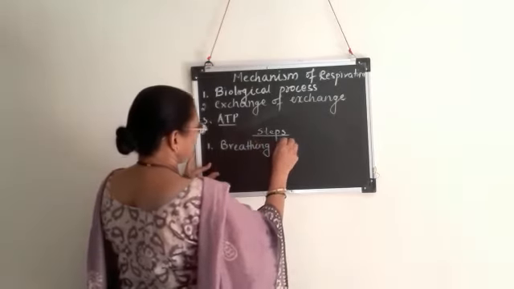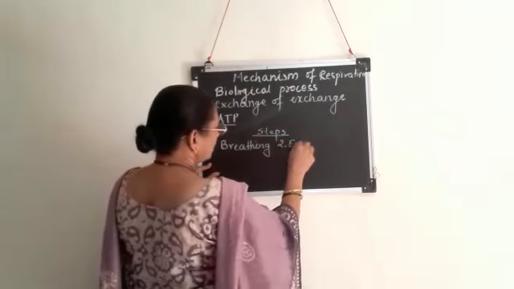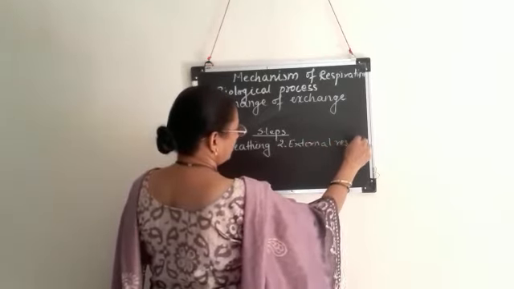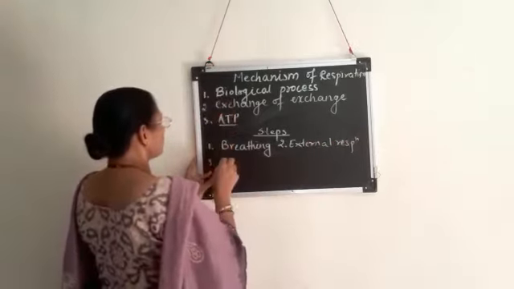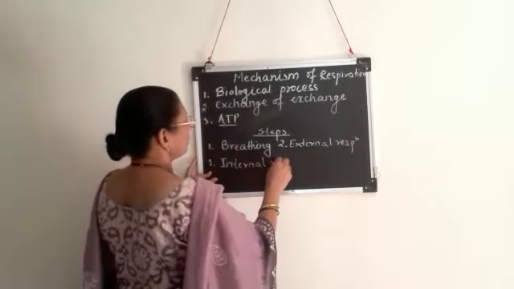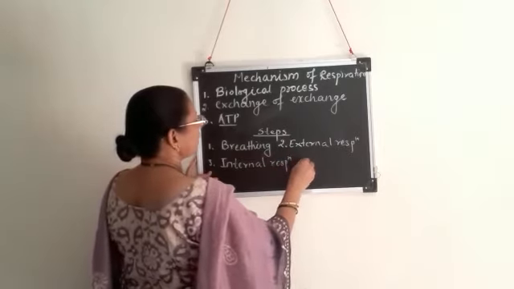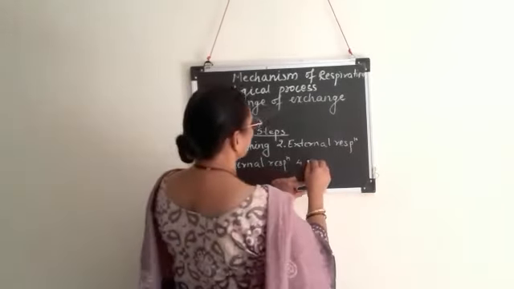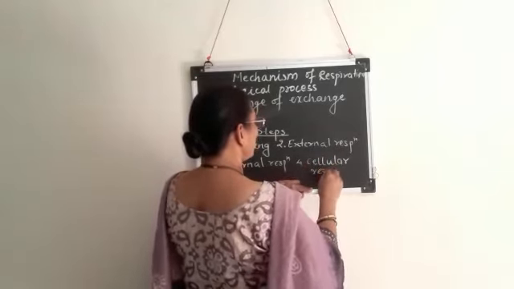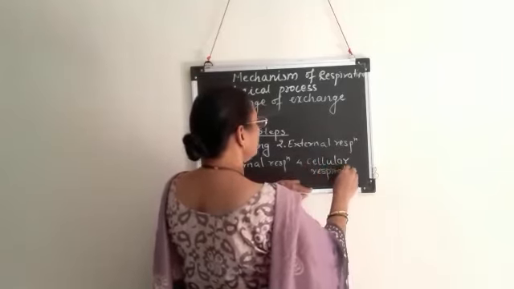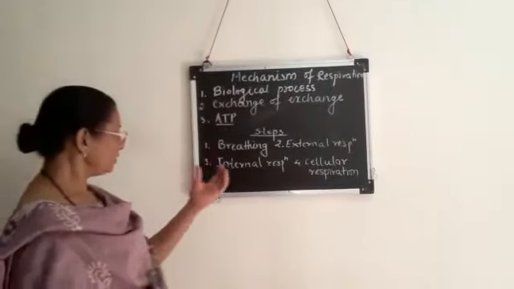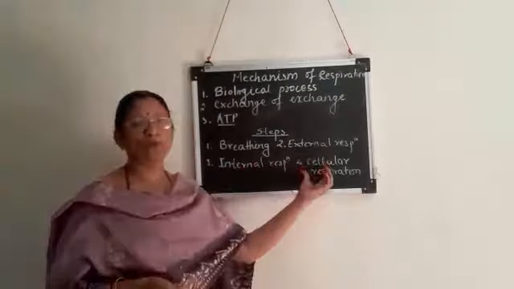Second step is external respiration. Third step is internal respiration. And the fourth step is cellular respiration. So these are the 4 steps: breathing, external respiration, internal respiration, cellular respiration.